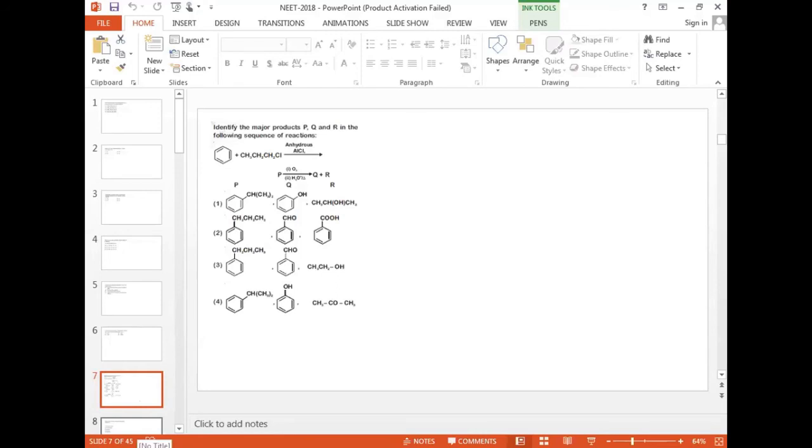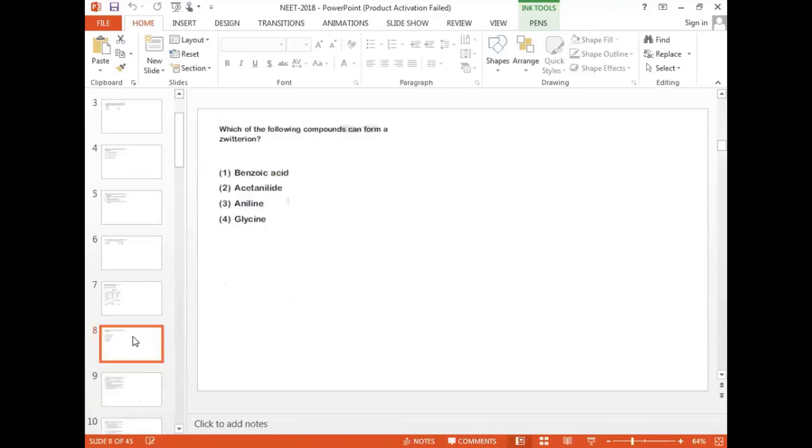Now, which of the following can form a Zwitter ion? What is the meaning of this Zwitter ion? Glycine, sir. Very good. Glycine will form a Zwitter ion. Why will glycine form a Zwitter ion?